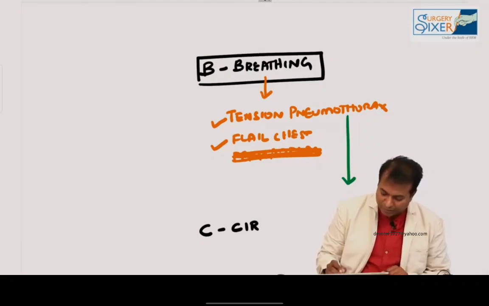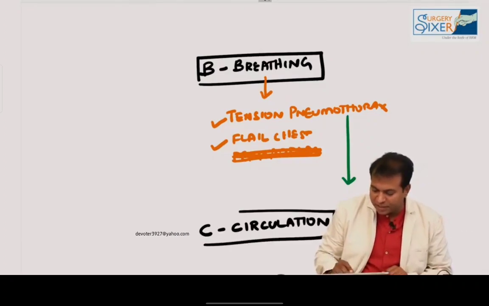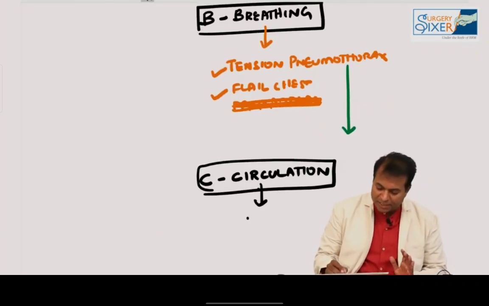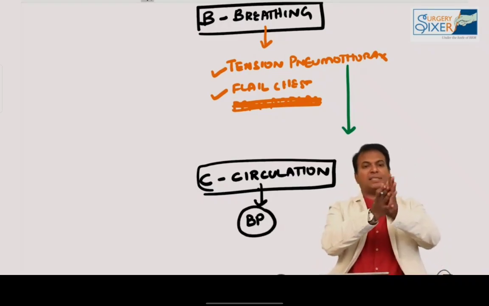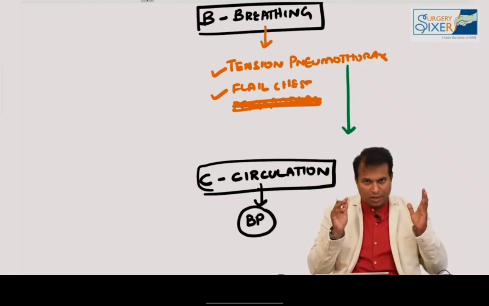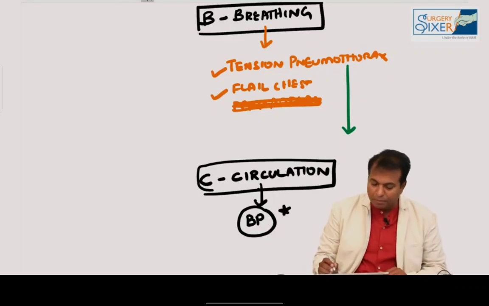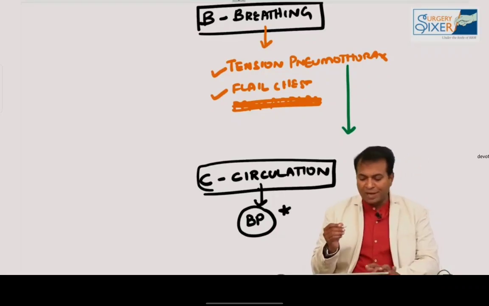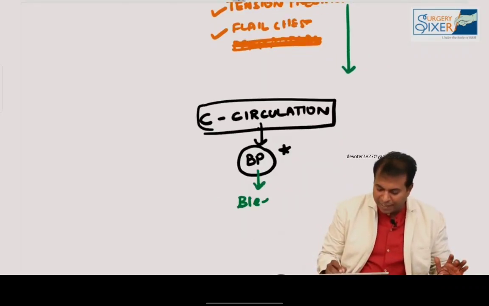Then C for circulation. Circulation is a very important thing, coming after airway and breathing. So circulation is measured by BP, by measuring the BP. When you touch his hand, if his peripheries are cold and clammy, it means he has so much loss of blood, hemorrhage, and is in shock. And as soon as you feel the BP is low, look for bleeding spots. Bleeding sites should be looked out for.